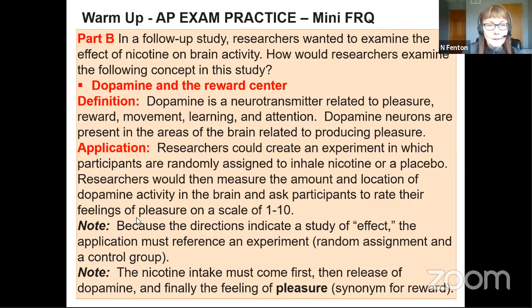For the application, if you need to create an experiment, because it is an effect, the study of the effect is in the directions, then your application has to reference an experiment. And when you have an experiment, you want to include random assignment and a control group. So researchers could create an experiment in which participants are randomly assigned to inhale nicotine or placebo, there's your control. Then they can measure the amount and location of dopamine activity in the brain and ask participants to rate their feelings, like how pleasurable was the experience.